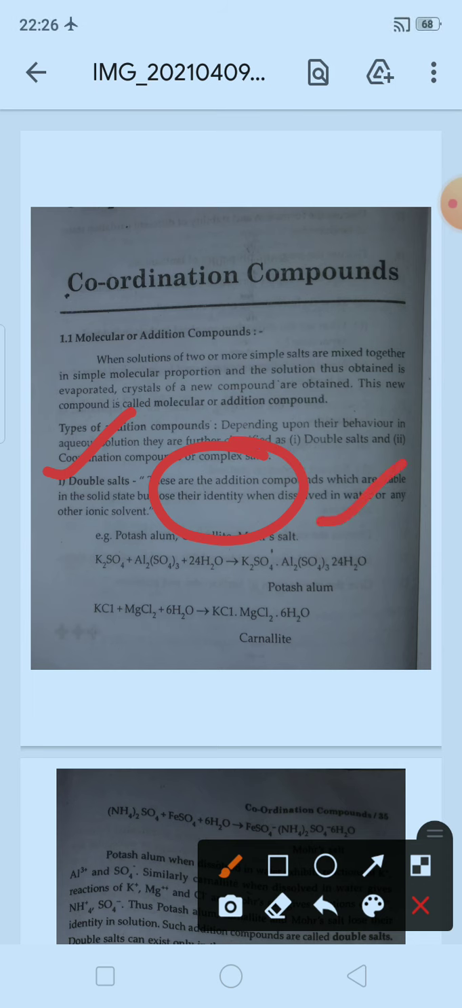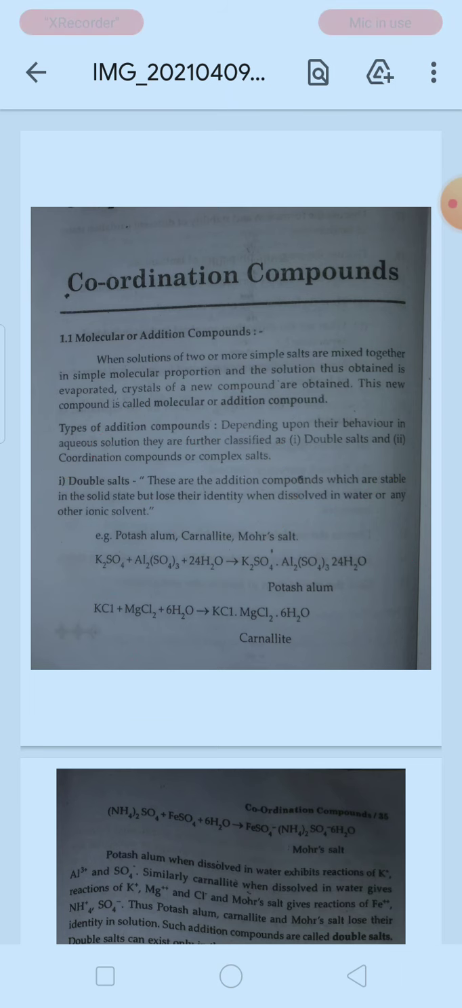Some examples are given here like potash alum, carnallite and Mohr salt. First we are going to see potash alum. From the exam point of view, just keep in mind that most of the time the formulas of these compounds are asked: the formula of potash alum, carnallite, their preparation method, or define double salts, or what is potash alum and in which category it comes. Many 1 mark questions can come from this small portion. So first we will understand the formula.